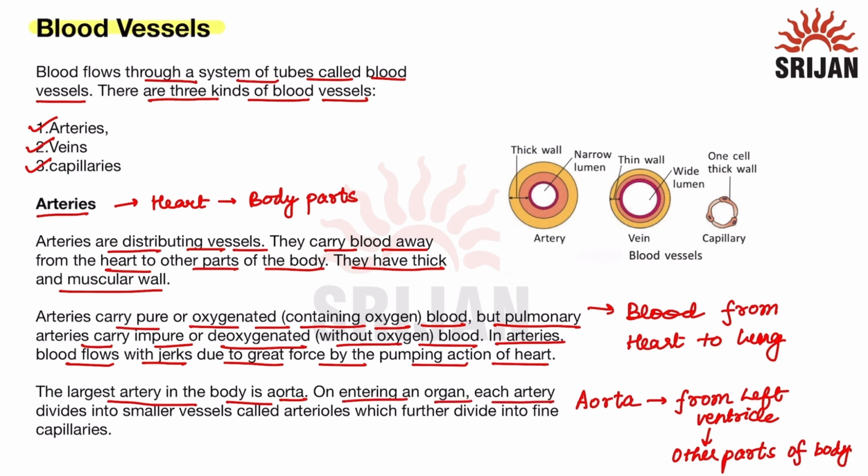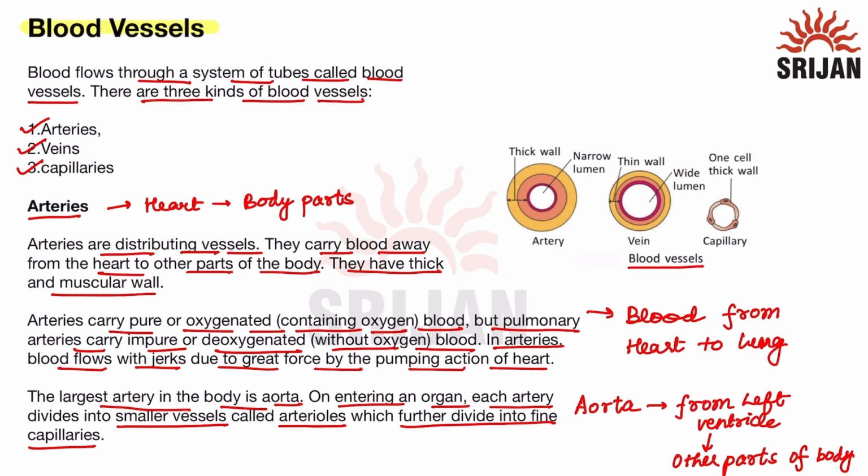And on entering an organ, each artery divides into smaller vessels called arterioles, which further divide into fine capillaries. So, when an artery enters the organ, it divides into smaller vessels which are known as arterioles, and these arterioles further divide into capillaries. We can see in this figure which shows the blood vessels. Now there are three types of blood vessels which we saw. First is artery, second is vein, and third is capillary.